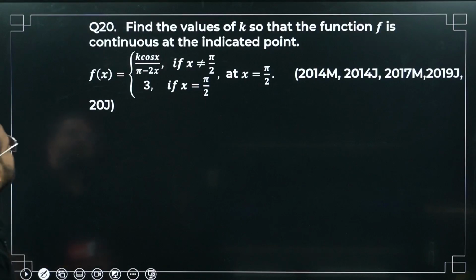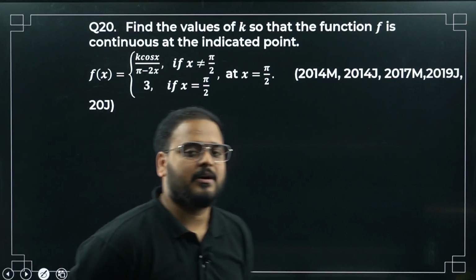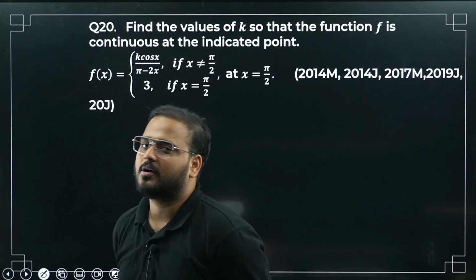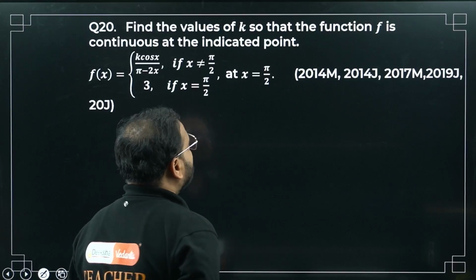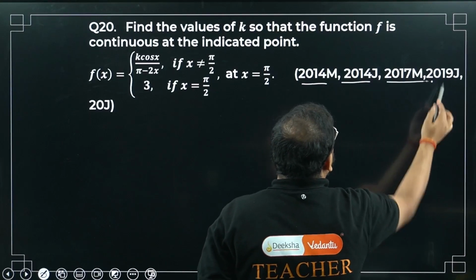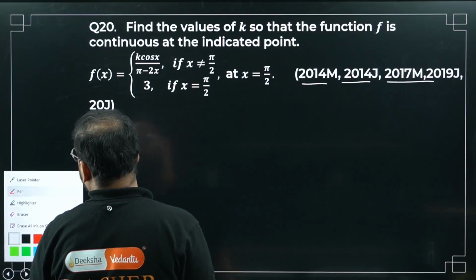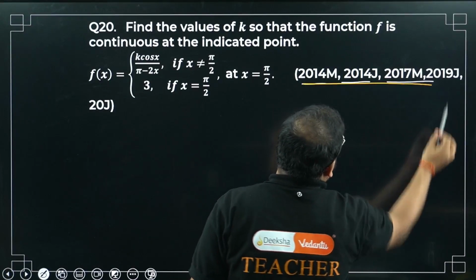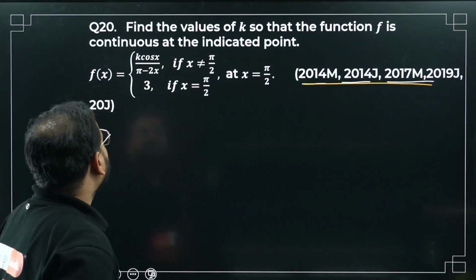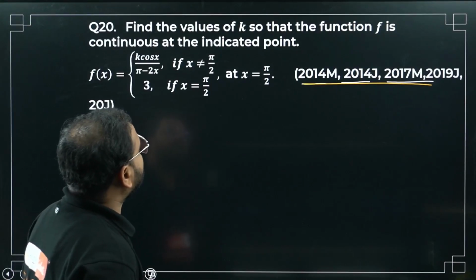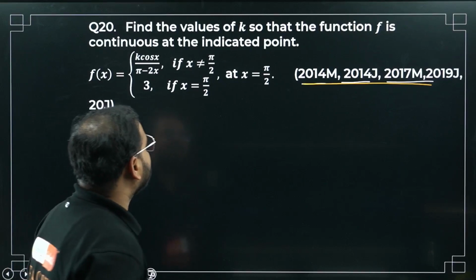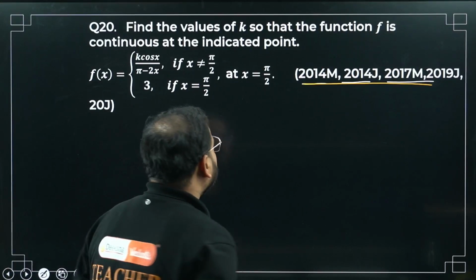Okay. Question number 20. A very good question. I love this particular question. I've taught this in your midterm series also. Why this question? Because it explains multiple concepts and is asked in your PYQs also. Find the values of k so that the function f is continuous at the indicated point.